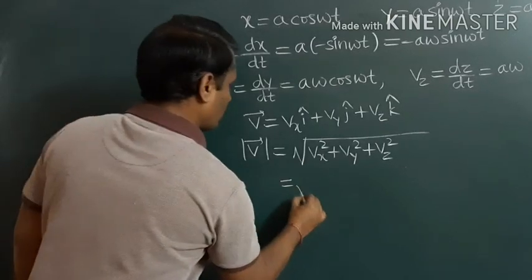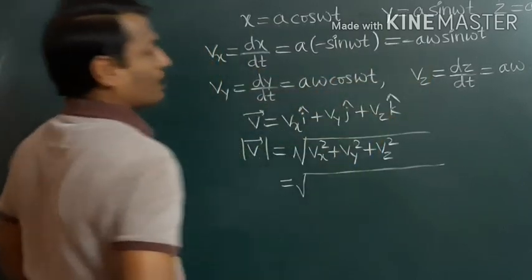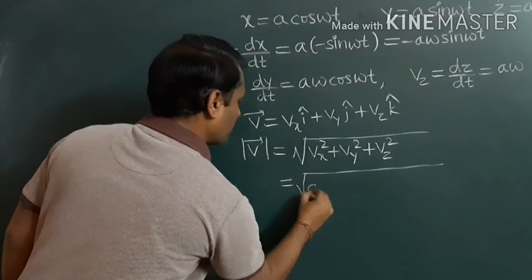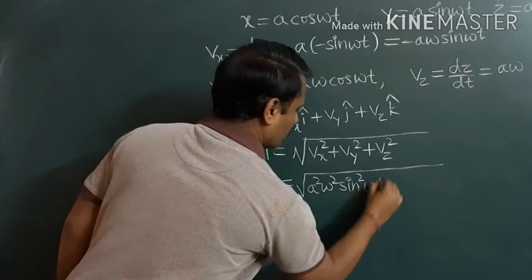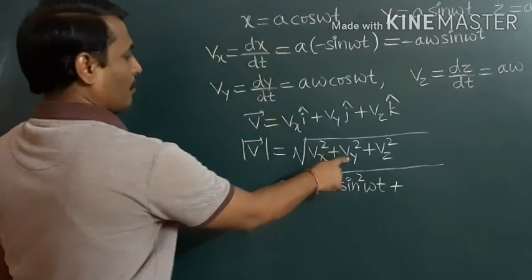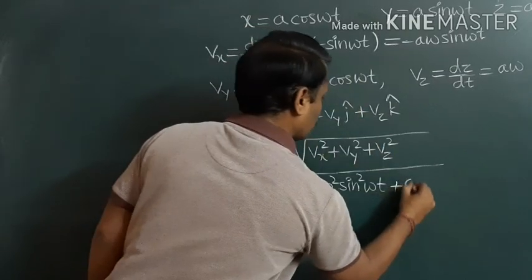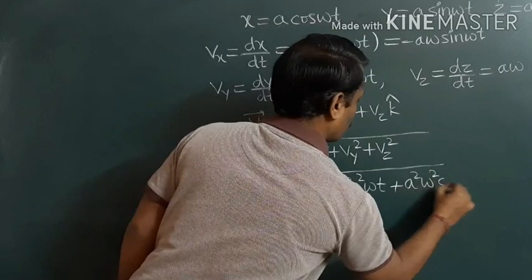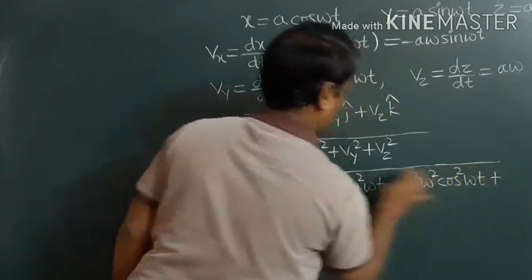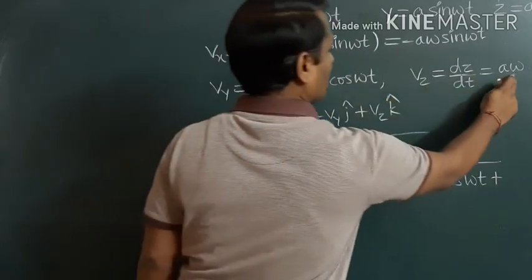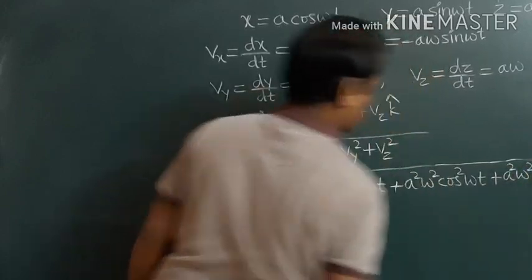We substitute these values Vx, Vy, Vz. Then the square root of Vx square. Vx is minus a omega sin omega t. Its square becomes a square omega square sin square omega t, plus Vy square. Vy is a omega cos omega t. Its square is a square omega square cos square omega t. Next Vz square. Vz is a omega. Its square is a square omega square.